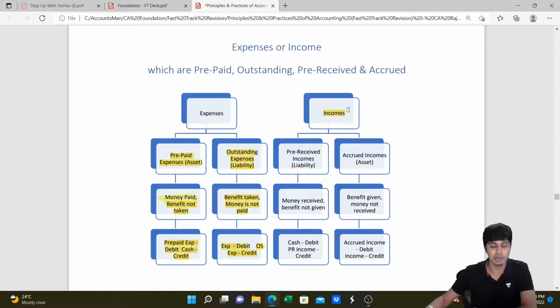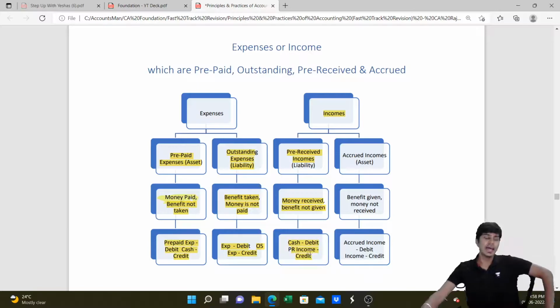We have incomes coming up next. Pre-received income: if income is earned and income is received, no problem. What is received is what is earned. It will come in P&L account and cash account debit. If you have received some money and you have not earned it, that is next year's income received this year. That's what we call pre-received income. Money received but we have not given the benefit yet. We have not earned it yet. Such amount is liability. Cash will be debited and pre-received income will be credited, and it's written as liability in the balance sheet.